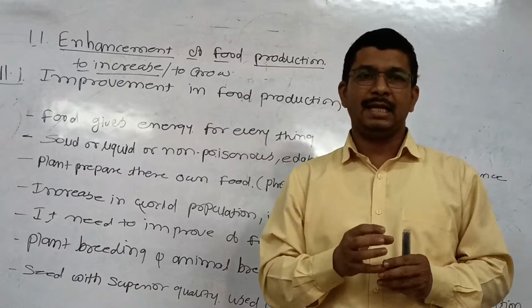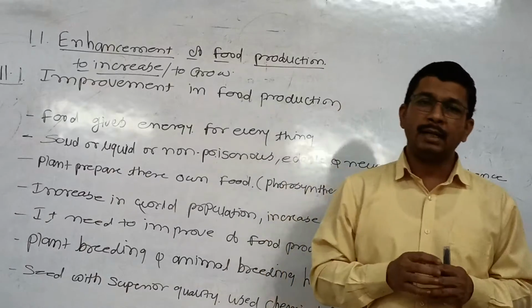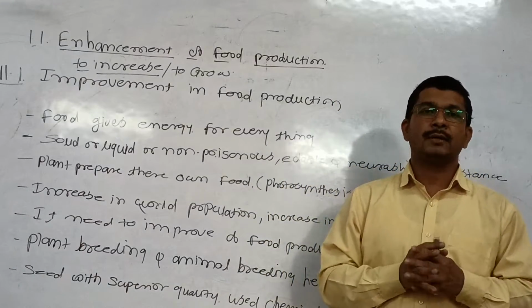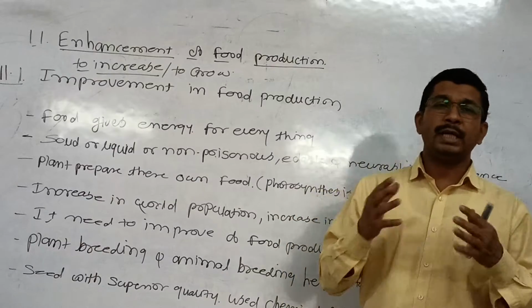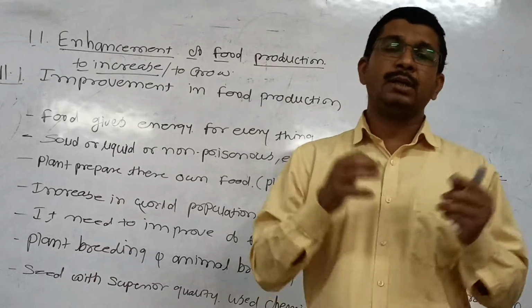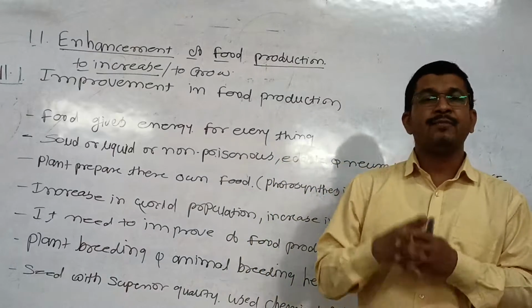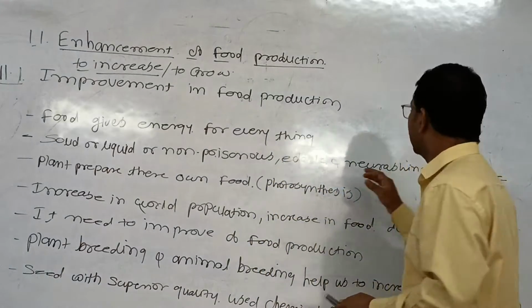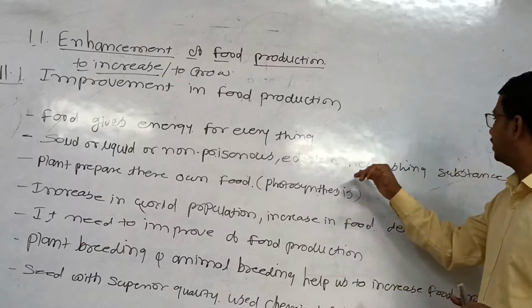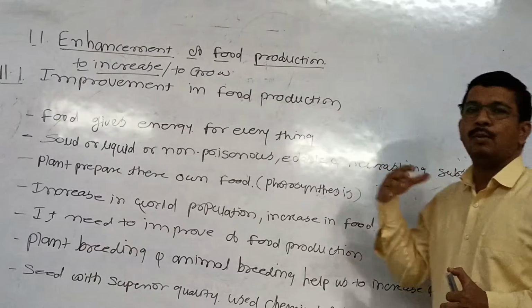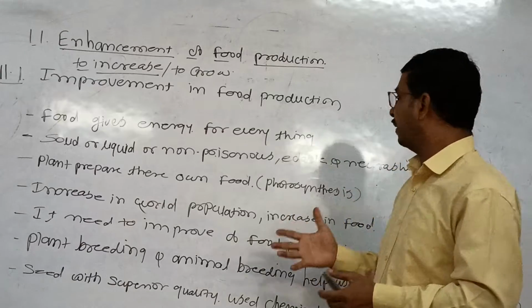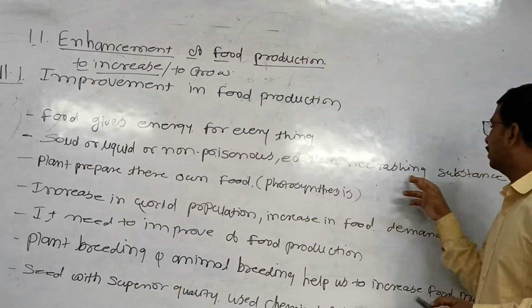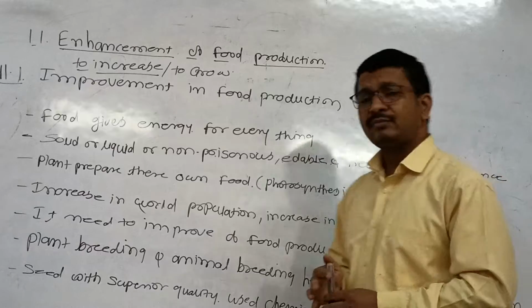Because every cell, each and every body part requires nutrition. We always talk about protein. The body needs protein. What is protein? Protein gives energy and nourishes the body. That helps the body grow. That's why we require nourishing substances.